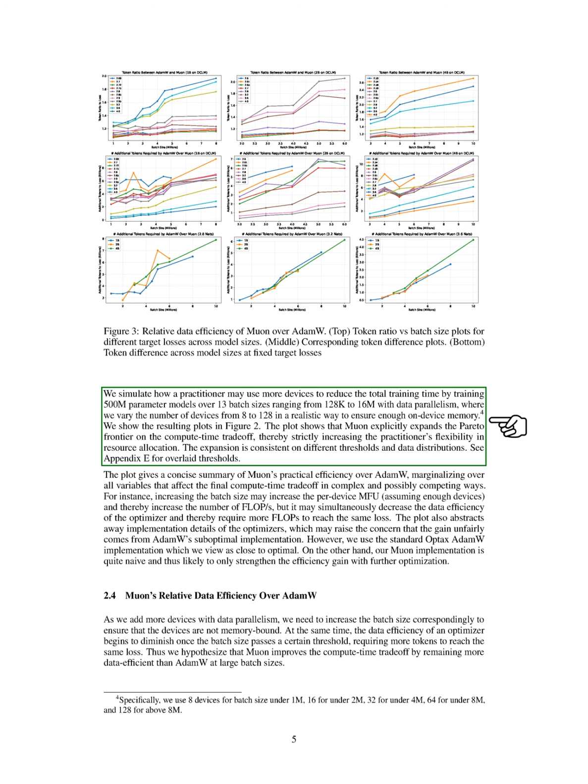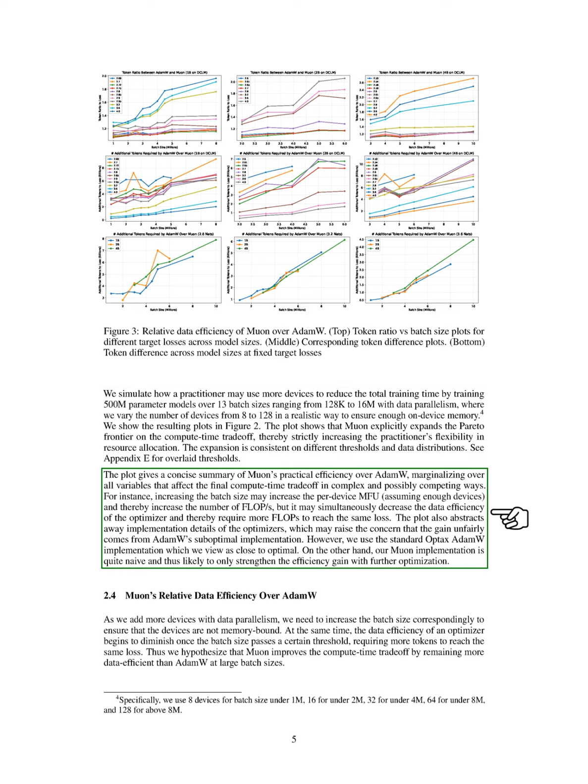We simulated how practitioners might use more devices to cut down training time by training models with 500 million parameters across 13 batch sizes, ranging from 128,000 to 16 million, while varying the number of devices from 8 to 128 to ensure sufficient memory. The resulting plots show that Muon expands the options available for resource allocation consistently across different thresholds and data distributions. The plots summarize Muon's efficiency compared to AdamW, considering all variables that influence the compute time trade-off.